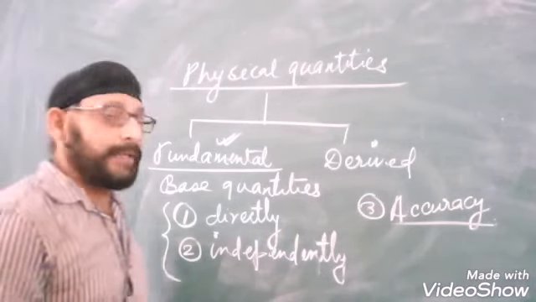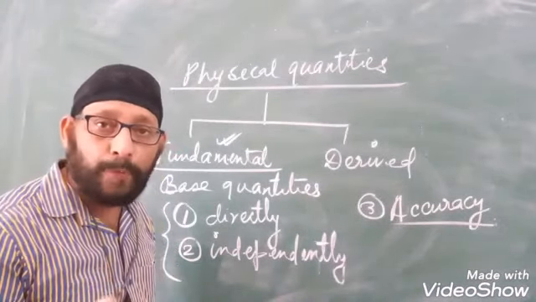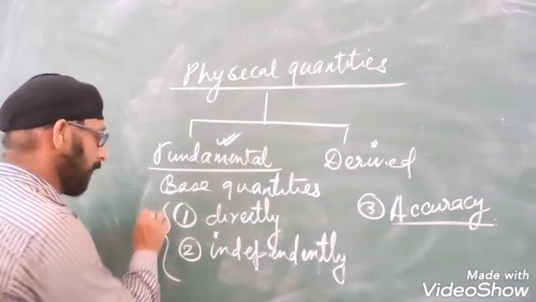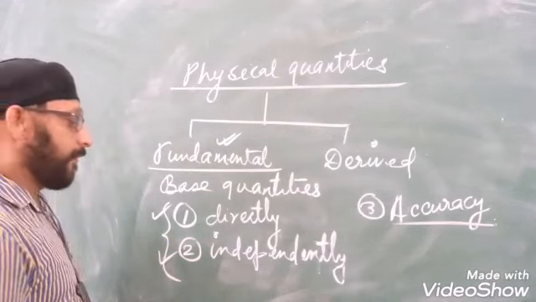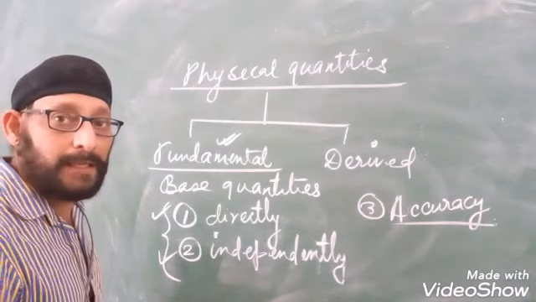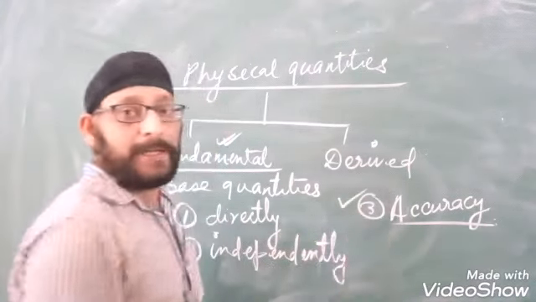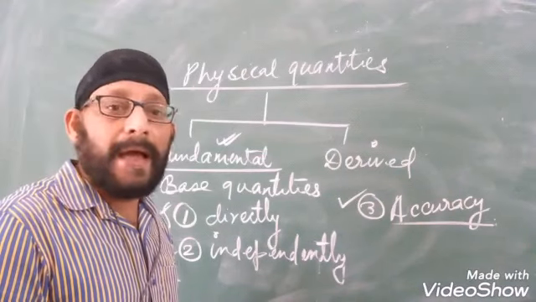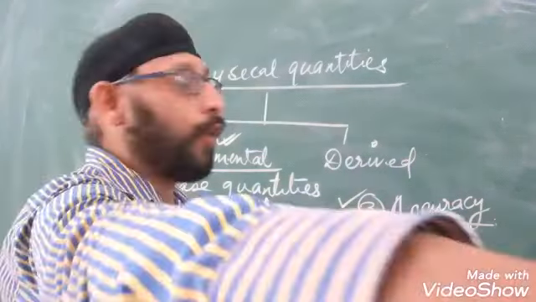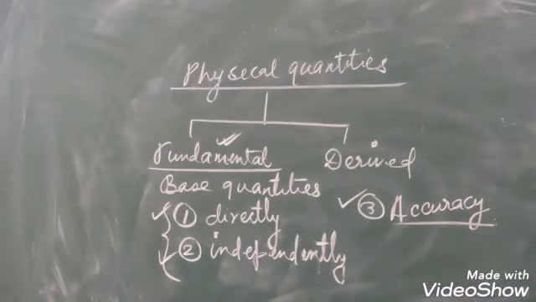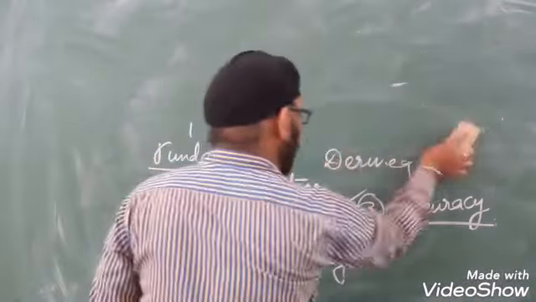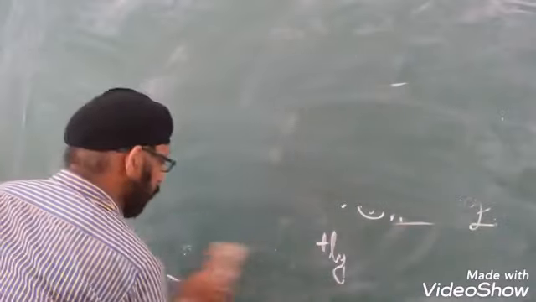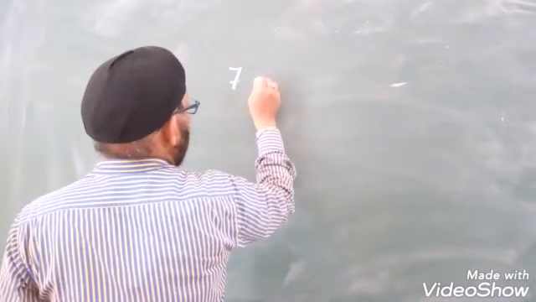So the three conditions needed for a quantity to be included in the fundamental physical quantities are: you must be in a position to measure the physical quantity directly, you must be in a position to measure it independently without using any other physical quantity, and the third is that you must be in a position to measure the physical quantity accurately. On the basis of these conditions, 7 physical quantities have been kept under the category of fundamental physical quantities. We will talk about the derived physical quantities later. First of all, let us focus on fundamental physical quantities. There are 7 fundamental physical quantities.